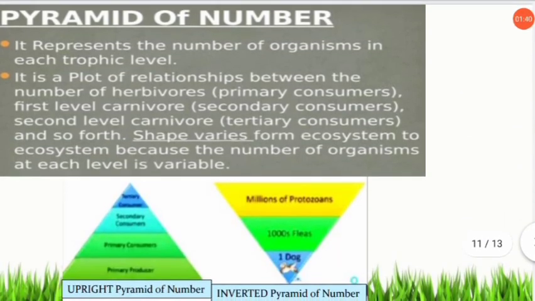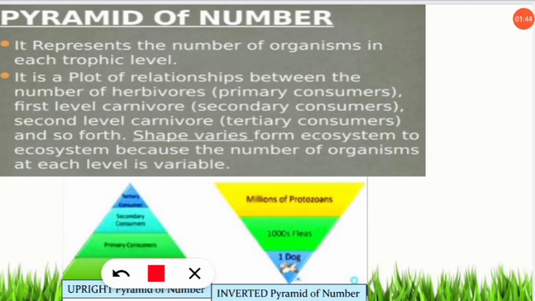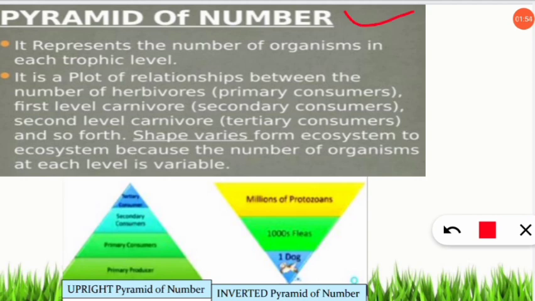In the next slide we will be learning about the pyramid of number. So ये number का क्या pyramid है? So it is the very simplest one and it represents the number of organisms in each trophic level. So in the last slide we learned about the energy. So here we are talking about number. For example, it is the relationship between the number of herbivores, that are primary consumers, and first level carnivores, that are secondary consumers. So that can be of two types. As in the pyramid of energy it is always upright, but here the pyramid of number can be upright as well as inverted. How? We will discuss.